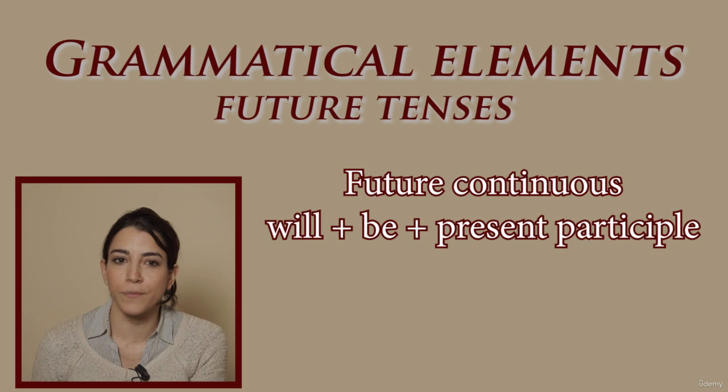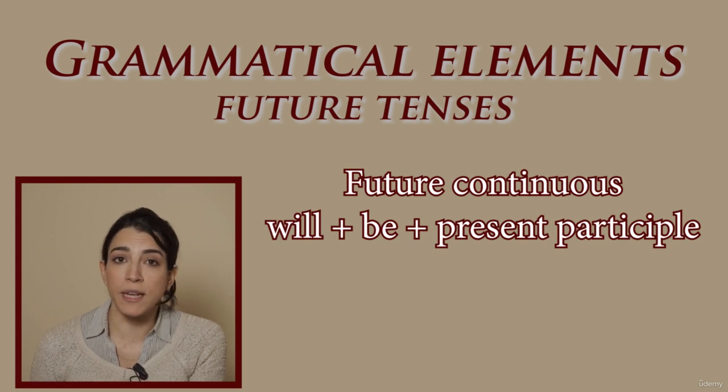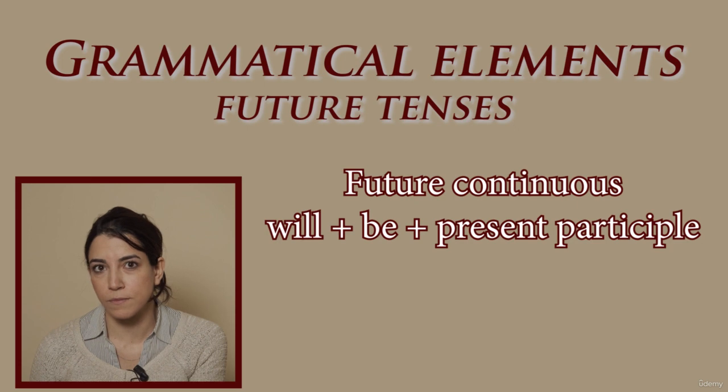Here are some examples. I'll be flying to Boston tomorrow. We won't be leaving until the evening. At 10 o'clock tomorrow, I will be in my office. I will be working. The future continuous can only be used with action verbs.